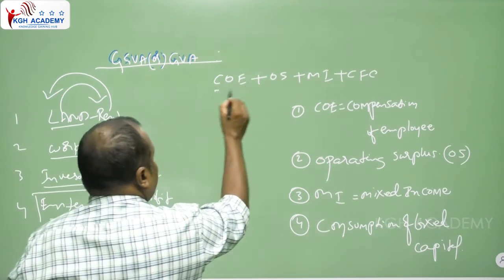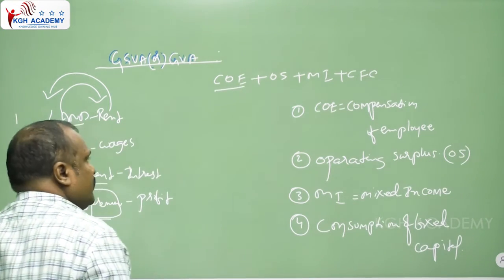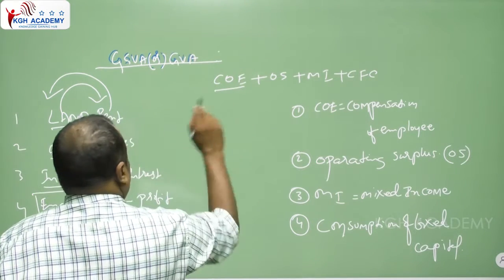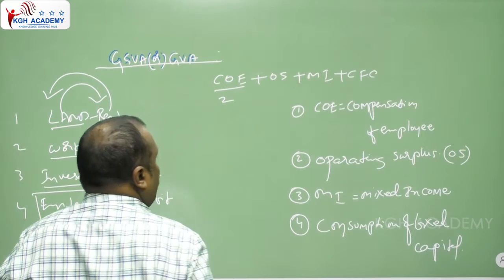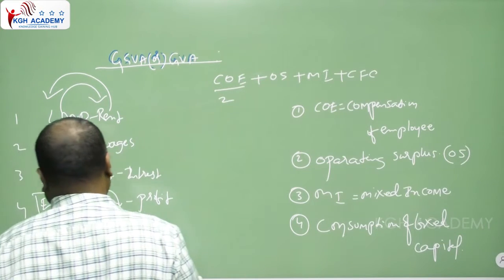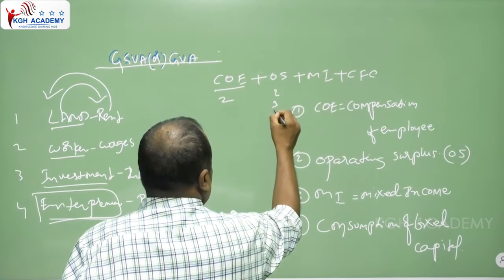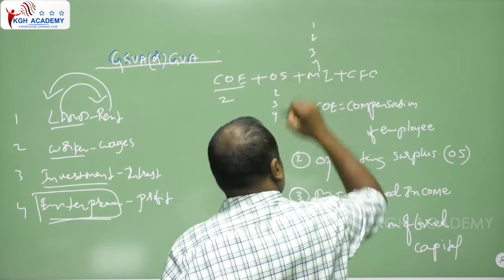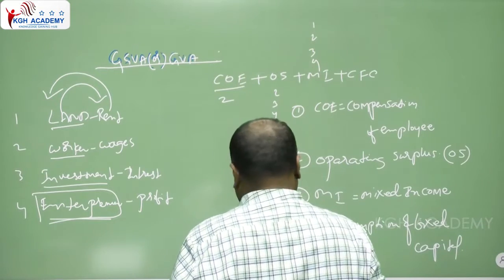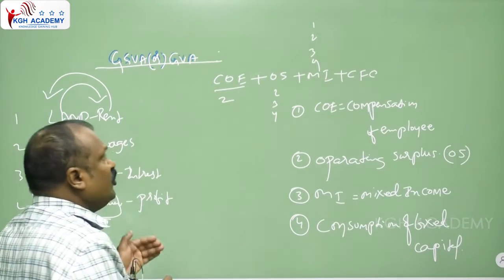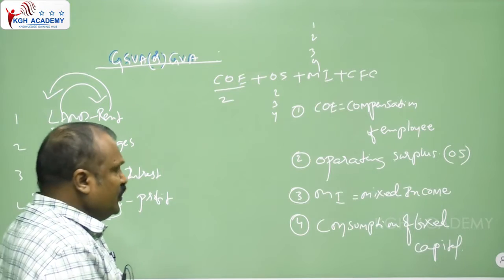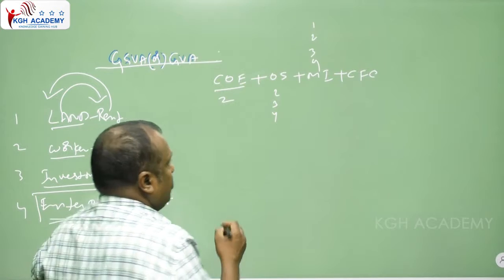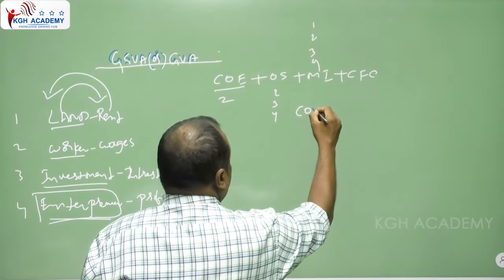The CEO, compensation of employee. So we're discussing the compensation of employee. Compensation of employee indicates number 2. And OS, operating surplus, indicates 2, 3, 4. Whereas mixed income indicates the 1, 2, 3, 4 factors. To understand COE, OS, MI, CFC, we need more explanation. First we'll discuss COE, compensation of employee.